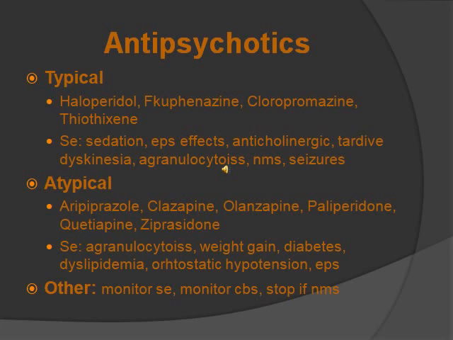Atypical includes aripiprazole, clozapine, olanzapine, quetiapine, and ziprasidone. Side effects for these are more endocrine type of side effects like weight gain, diabetes, dyslipidemia, orthostatic hypotension. It also has EPS, which is extrapyramidal effects, which are the movement and muscle control problems, but they're not as severe as the typical ones.